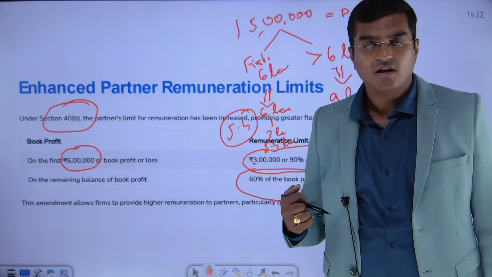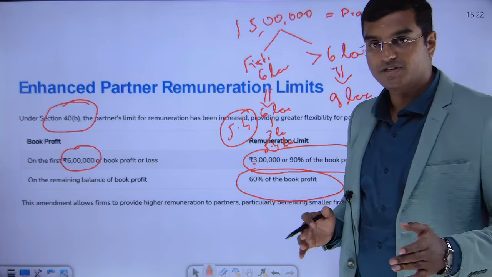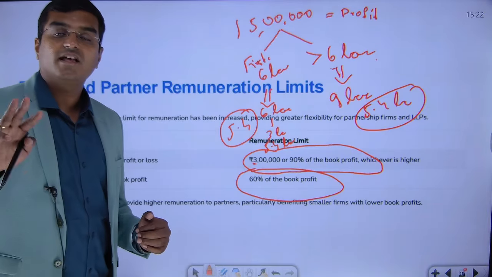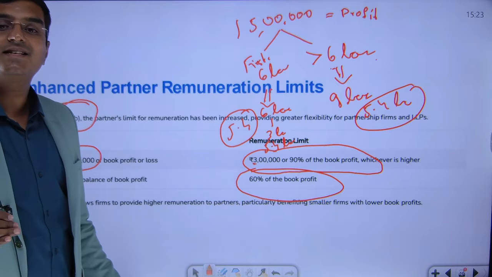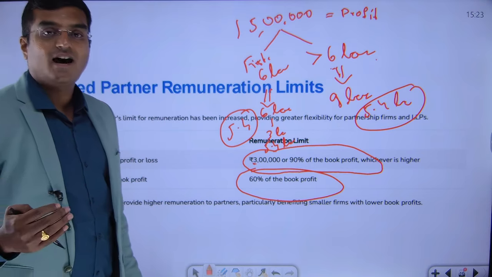There is a computation. According to your book profit, for the first 6 lakh rupees, the allowable deduction is 50% of that profit, or 3 lakh rupees, whichever is higher. And for the remaining portion, 60% can be the maximum portion. So that is the allowable deduction.